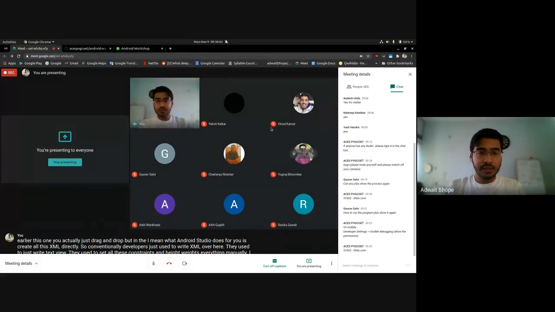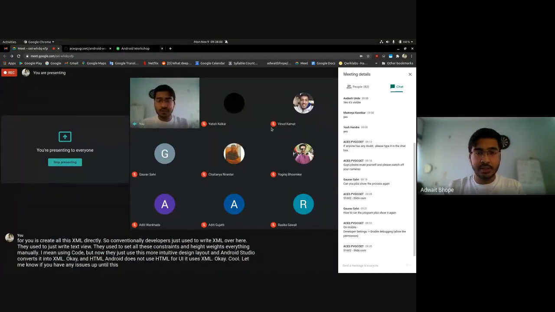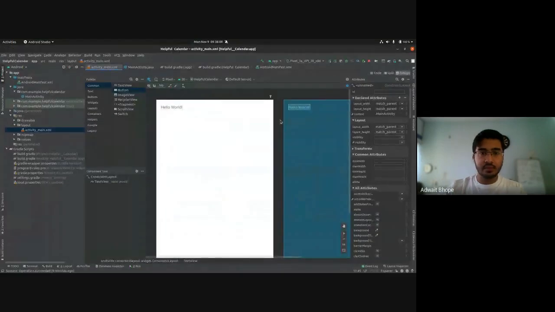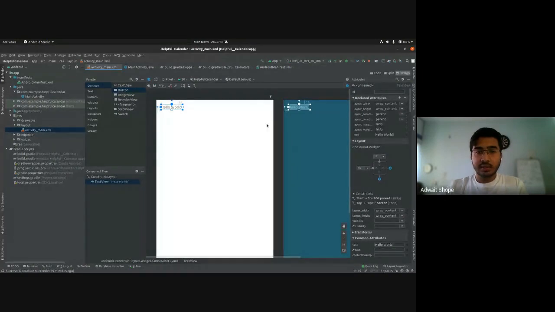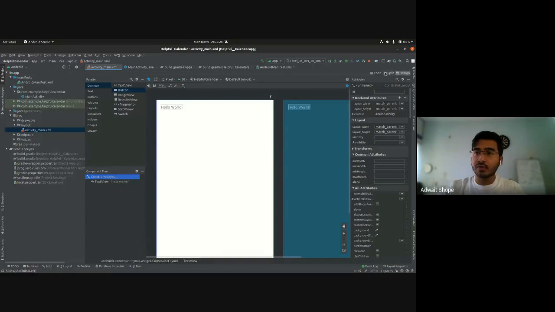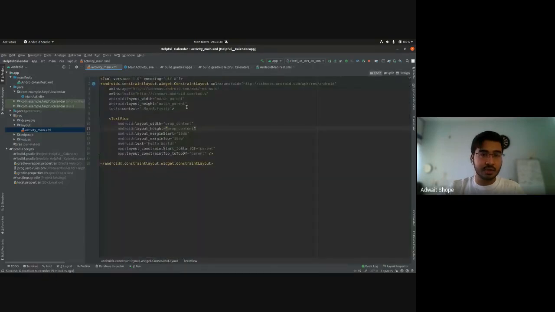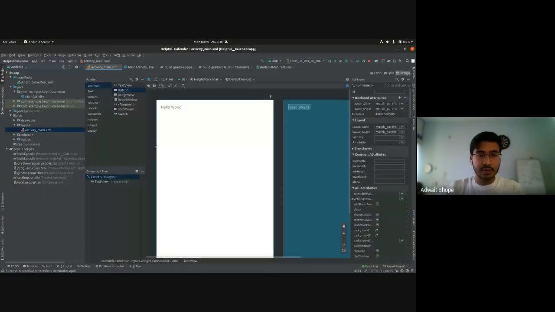Cool. Let me know if you have any issues up until this point running the application. If not, I think it is safe to go forward now. So I explained just some basics of constraint layout, how we can add constraints and so on. Let me just show you what all different attributes are visible here. You will see a component tree listed here. The root is the constraint layout, and it follows whatever is there in the code. So this is your root tag, the constraint layout, and under it you have this text view, which is why it shows like this, text view hello world.